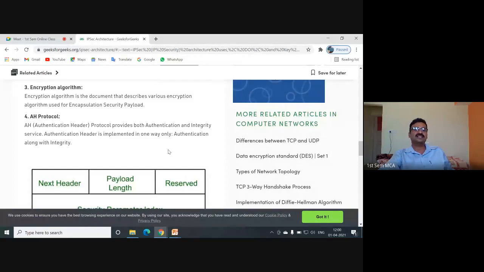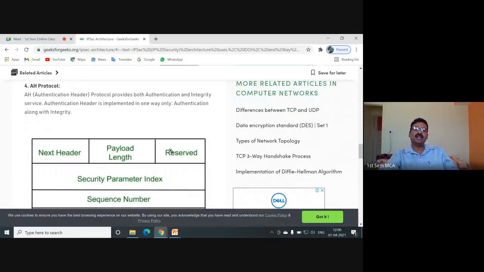AH protocol, that is authentication header protocol, provides both authentication and integrity service. We have seen what is authentication in the beginning of the classes as well as during the introduction of the security chapter. Authentication is ensuring that we are talking to the right person or right machine. And integrity is that there are no changes during the transit, or at some point of storing the data. So whatever is sent, the same thing should be received at the receiving end. Authentication header is implemented one way only, authentication along with integrity.